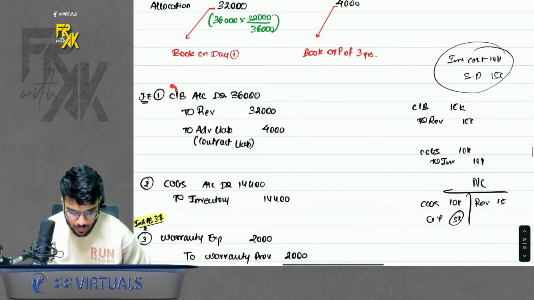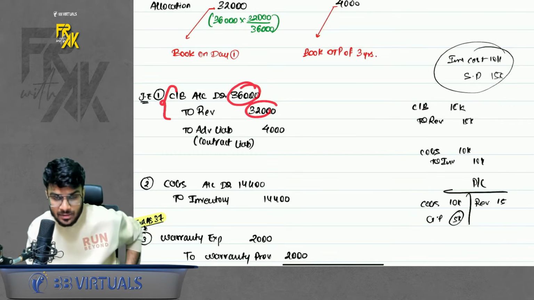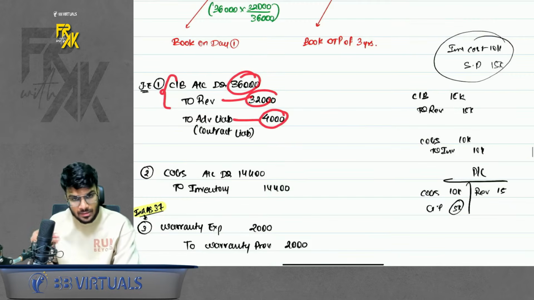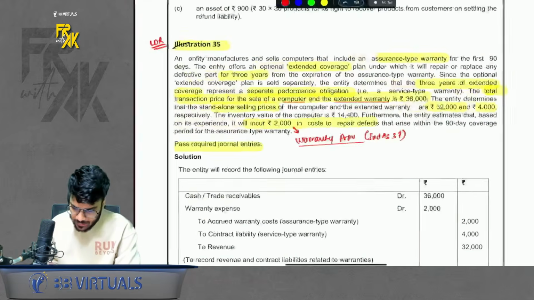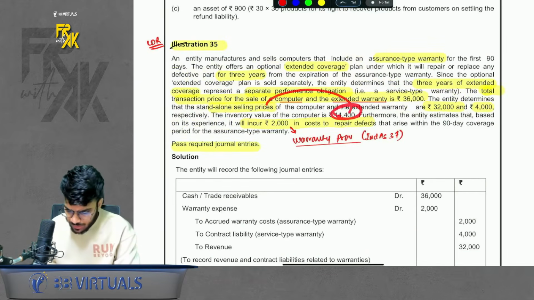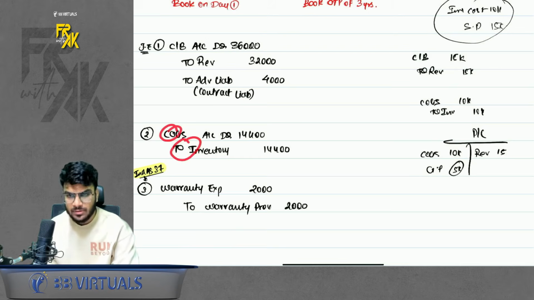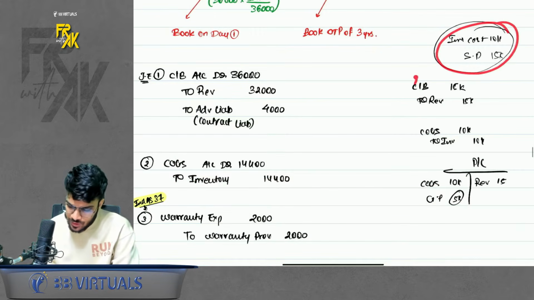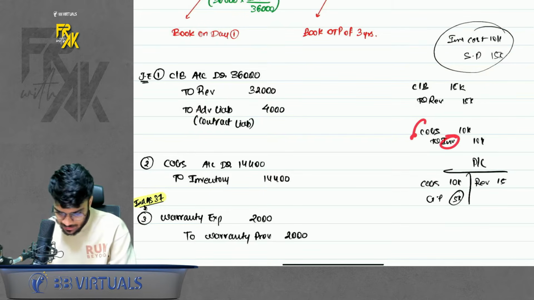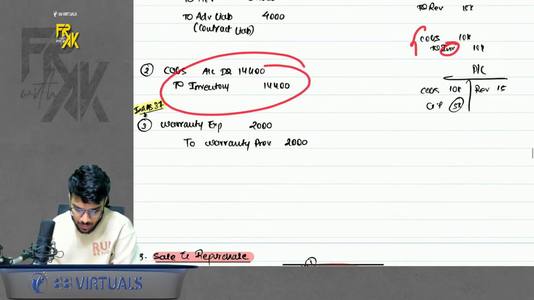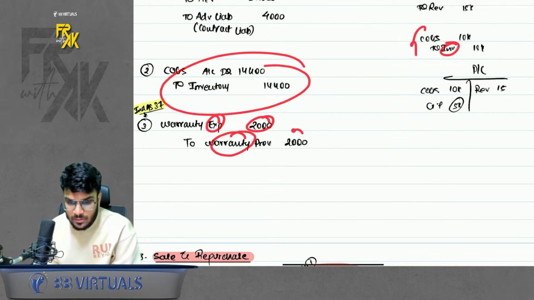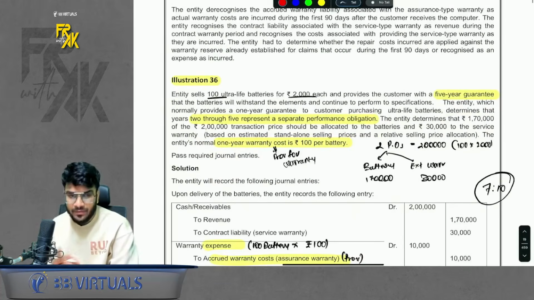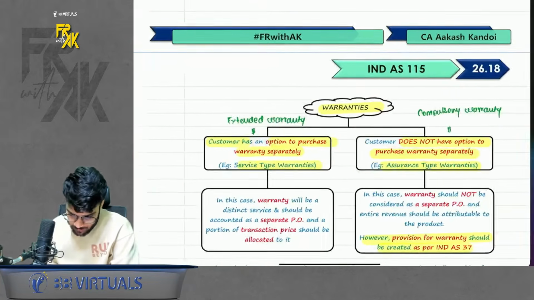So how to pass the revenue? Cash bank to revenue: cash bank 36,000, to revenue 32,000, and to advance 4,000. This advance you will book across 3 years. Then in this question, cost of inventory was also given. So I pass the entry COGS to inventory also. So why to pass this entry? See, simple now. Whenever you sell any inventory, you pass two entries. You first book the revenue and you transfer the inventory to COGS. That is this entry. Okay, and then warranty expense to warranty provision 2,000 was given. We passed an entry for that also. 36 is very similar. A simple question compared to 35. You can just give it a read. Okay, this was about warranties.